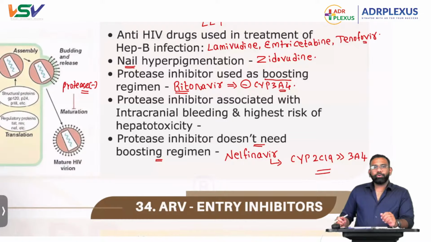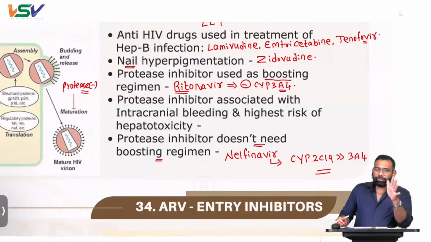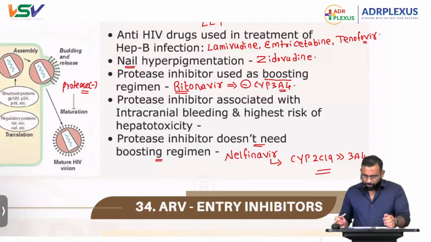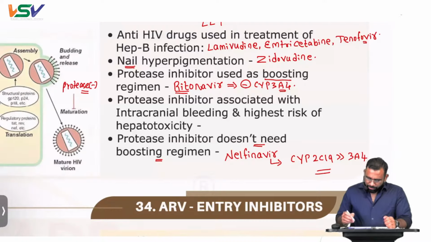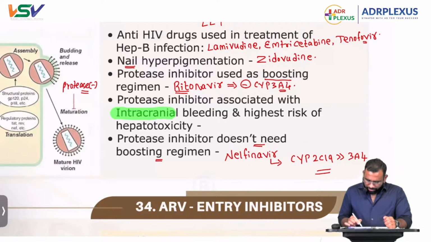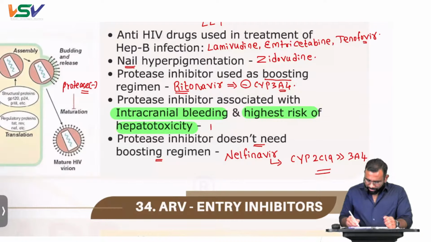So that's all about protease inhibitors. The main boosting component is ritonavir. We need a right person to boost us. The protease inhibitor which doesn't need a boosting regimen is nelfinavir. Next, the protease inhibitor associated with intracranial hemorrhage or bleeding and the highest risk of hepatotoxicity is tipranavir.